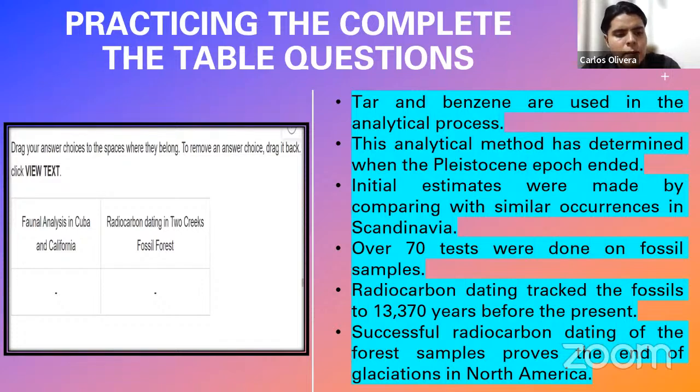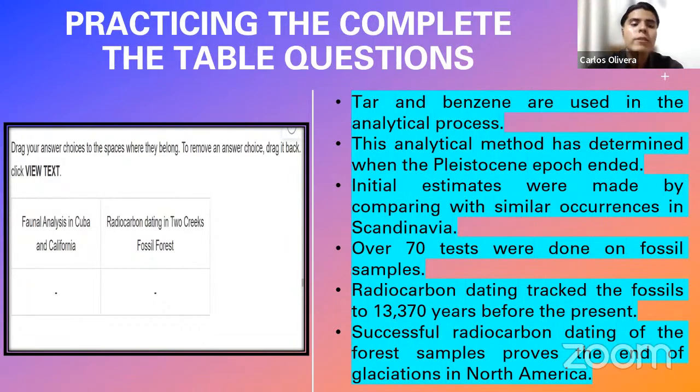let's say it's basically a box, right? You have 2 different boxes. The first one says fossil analysis in Cuba and California, and the other one says radiocarbon dating in Two Creeks fossil forest. So these are boxes, as I say. And the title you see on those boxes is basically a category. One box has a category and the other one has a category. Fossil analysis in Cuba and California is a category, and the other box has another category, radiocarbon dating in Two